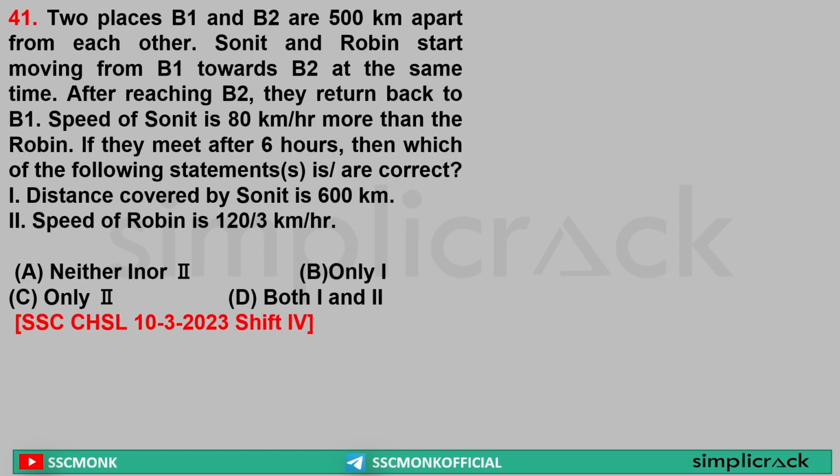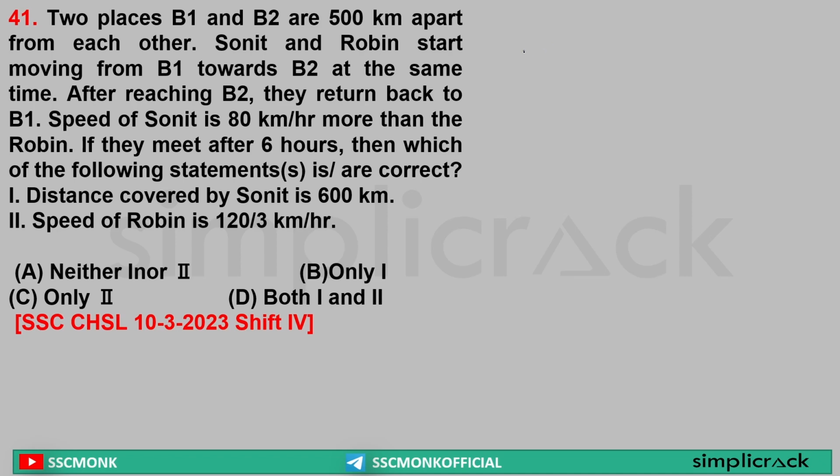Two places B1 and B2 are 500 km apart from each other. Sonit and Robin start from B1 towards B2 at the same time. After reaching B2, they turn back to B1. The speed of Sonit was 80 km per hour more than Robin. If they meet after 6 hours, then which of the following is correct?